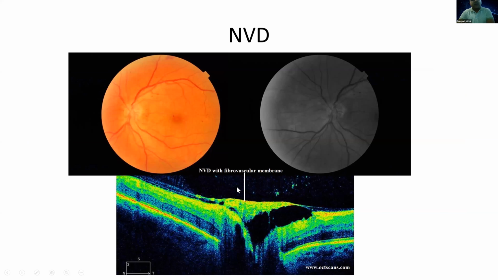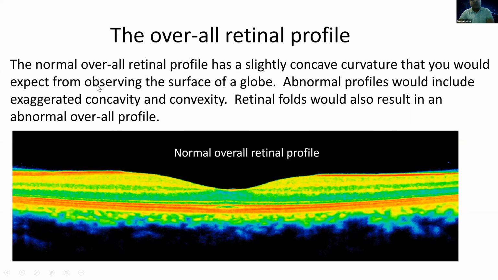So after the pre-retinal profile, I'll go to the normal overall retinal profile. The normal overall retinal profile has a slightly concave curvature that you would expect from observing the surface of a globe.